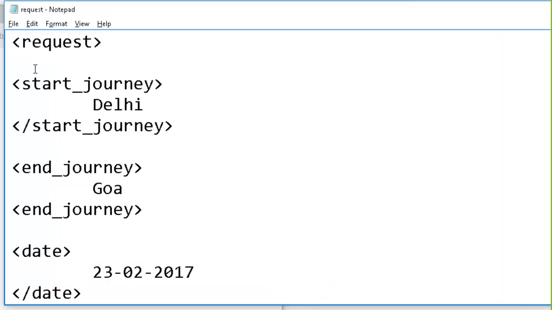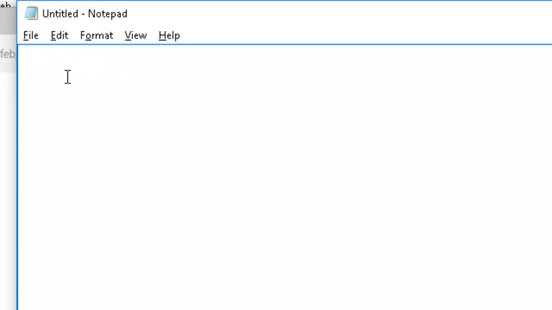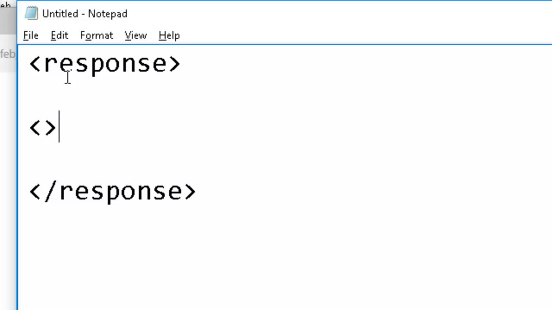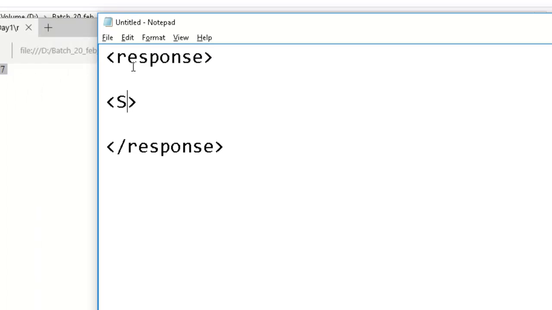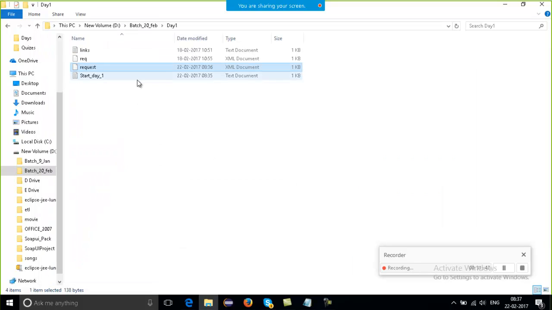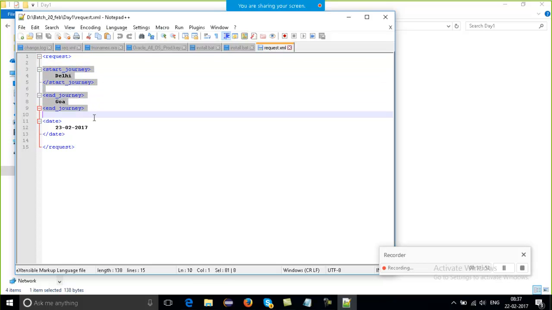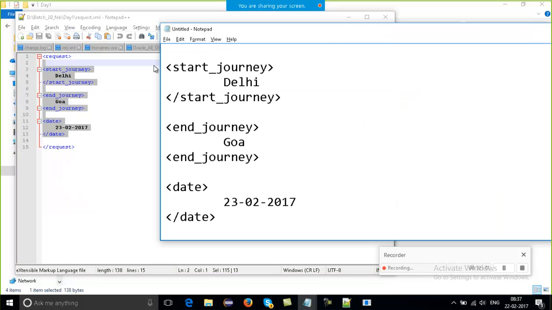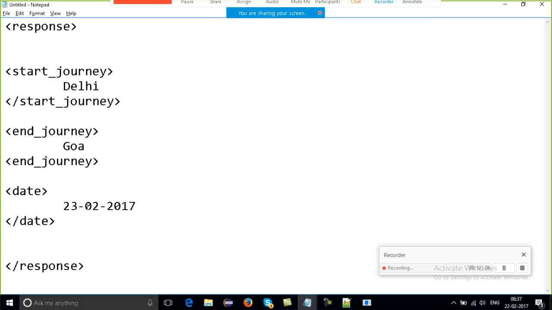Save the same thing. Say if I make a new document with the response. Response starts and response ends. And the values which I'll get, again the same thing. Let me open it from here. If I just copy the complete thing, let's see. Over here. Okay. These all are the things which I'm actually getting from my vendor as my response.